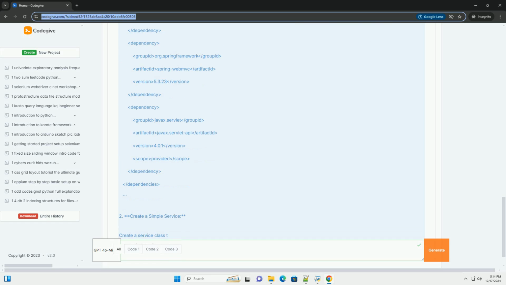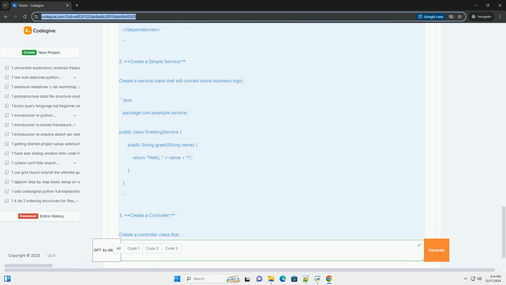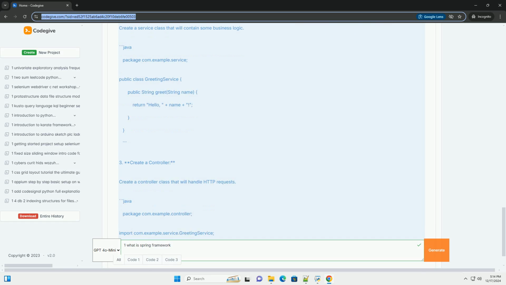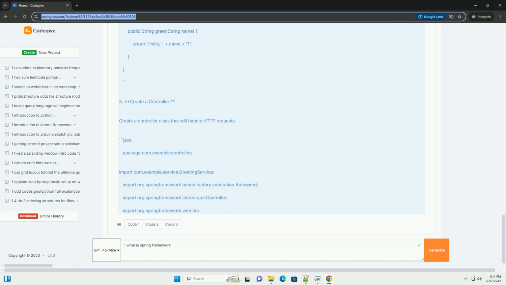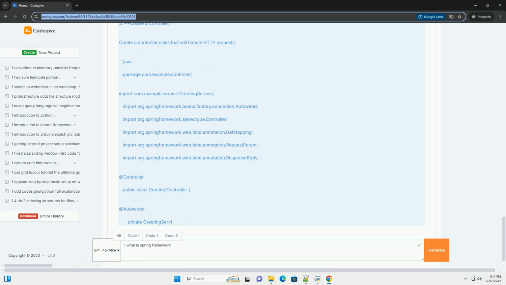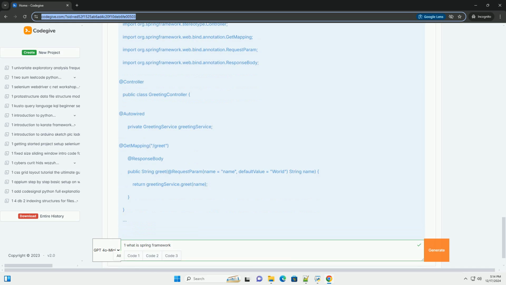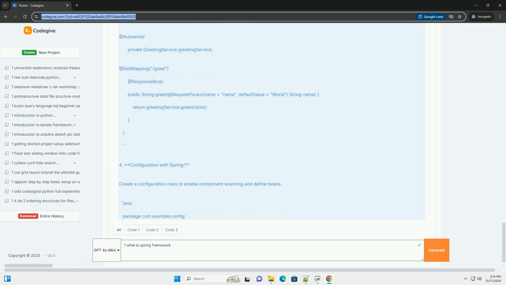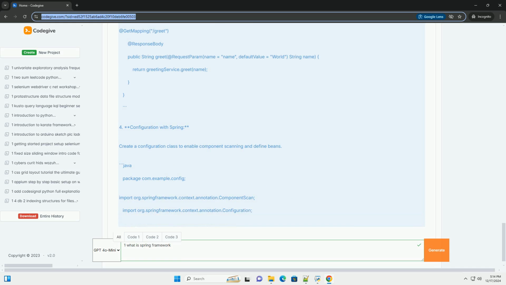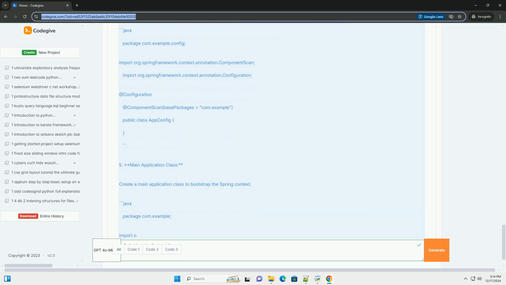Key features of Spring Framework. 1. Inversion of Control, IOC. Spring uses IOC to manage object creation and wiring. It allows developers to focus on business logic while Spring takes care of object lifecycle and dependencies. 2. Aspect-Oriented Programming, AOP. Spring supports AOP, which allows separation of cross-cutting concerns, like logging, security, etc., from business logic.